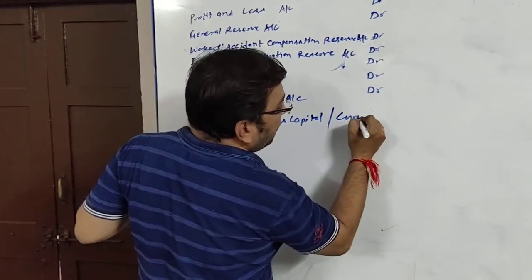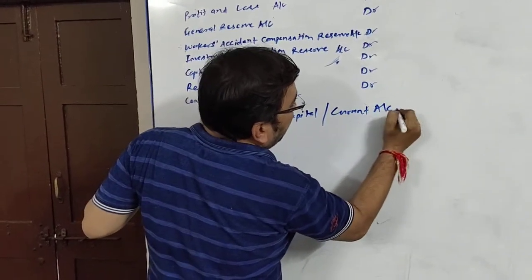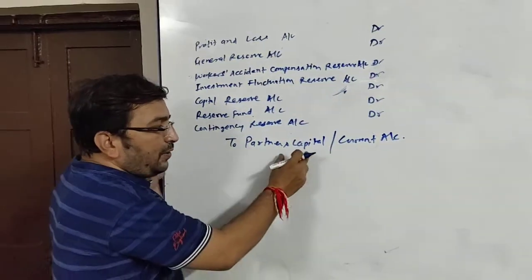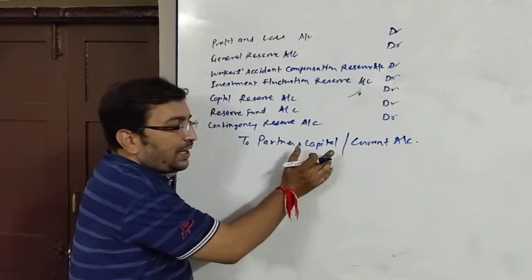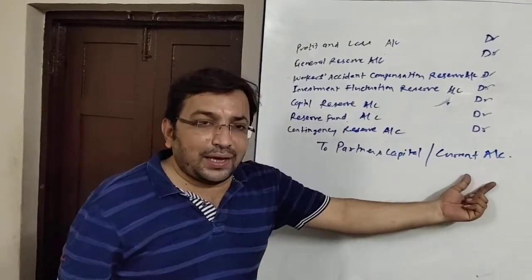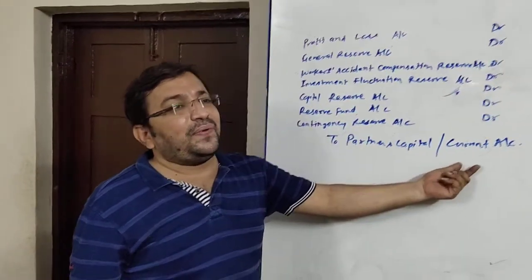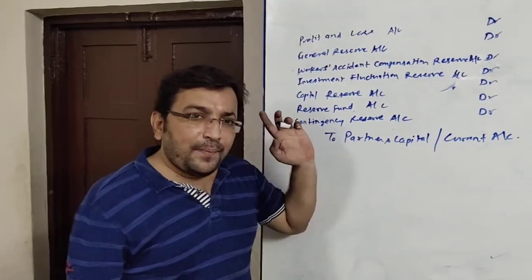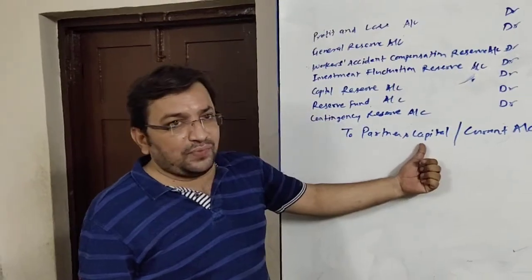or current account. We very well know when current account is used and when capital account is used. If it is a fixed capital method, then current account will come, and if it is a fluctuating capital method, then partners' capital account will come.